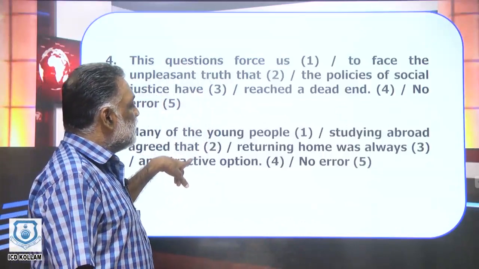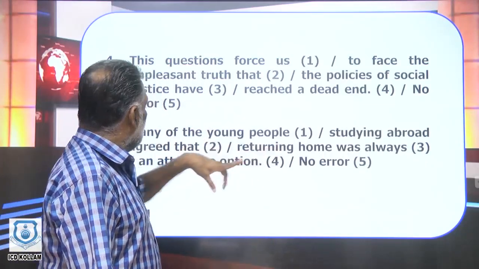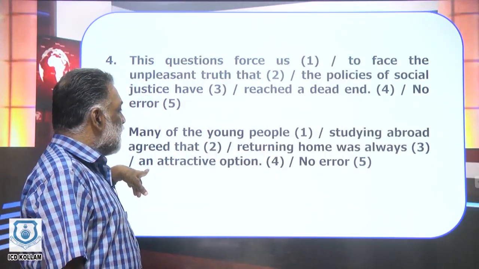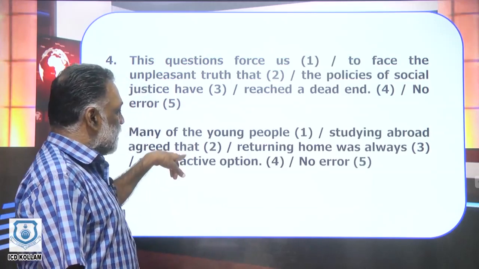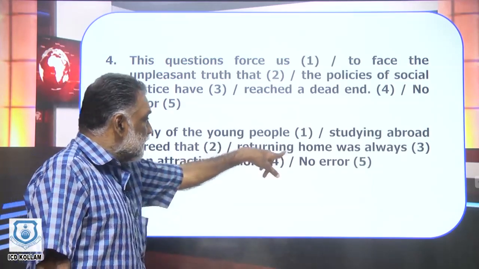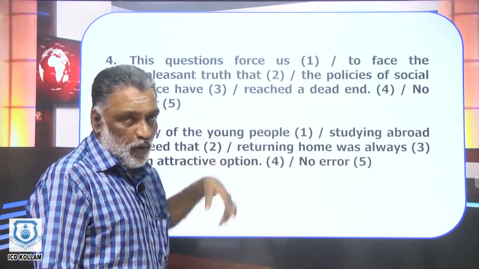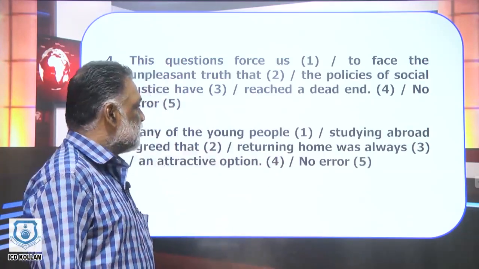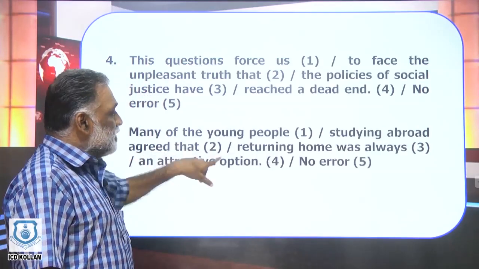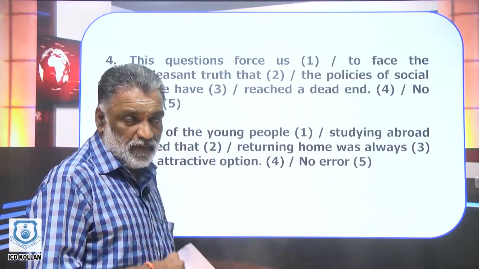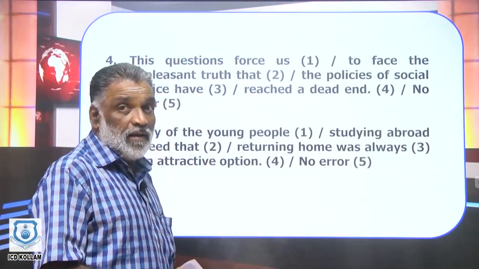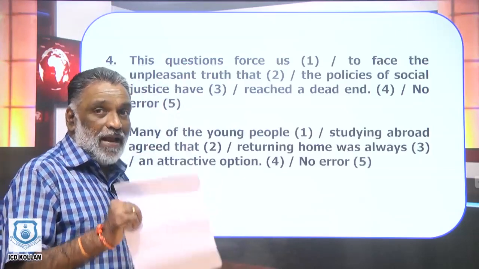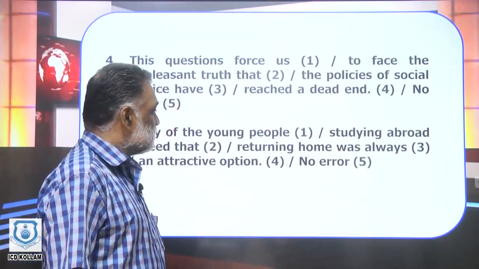That returning home was always an attractive option. That is a subordinate clause. The subject is this combination of returning home, the act of coming back. So here this sentence is perfect. There is no error. It has good meaning and everything is precise.